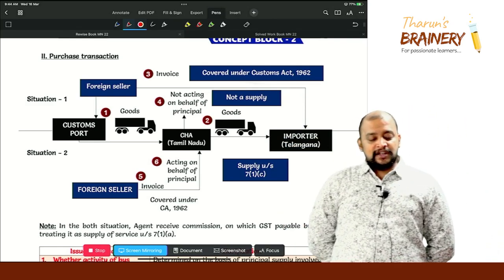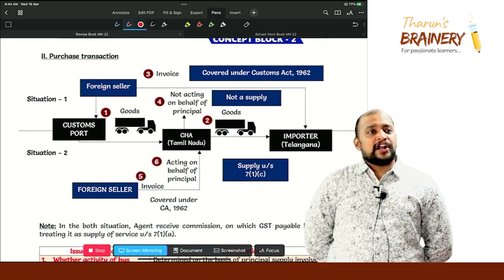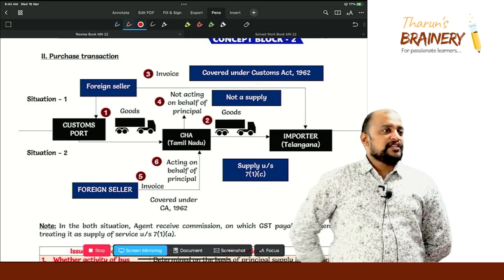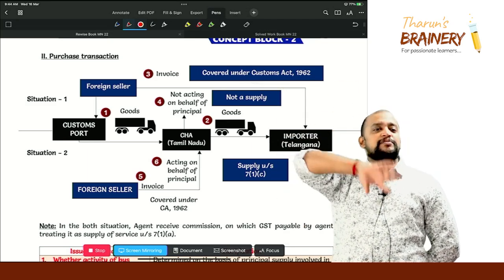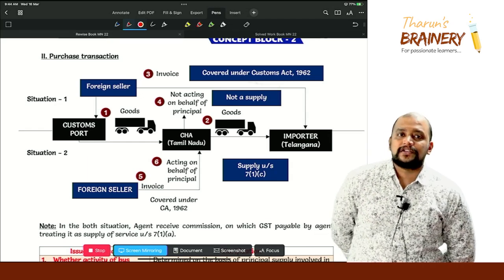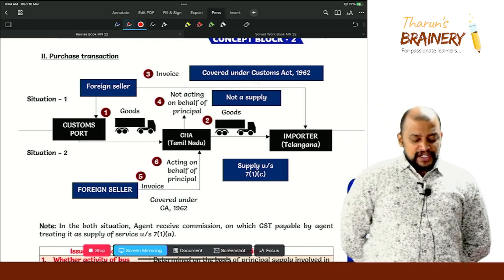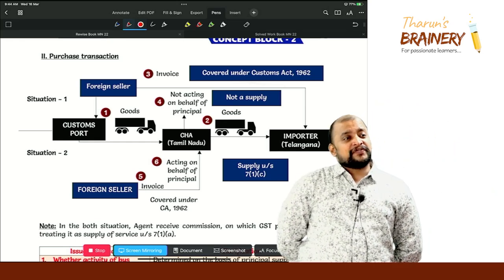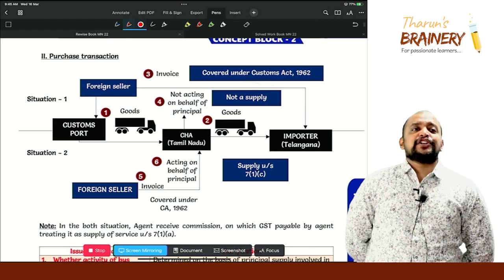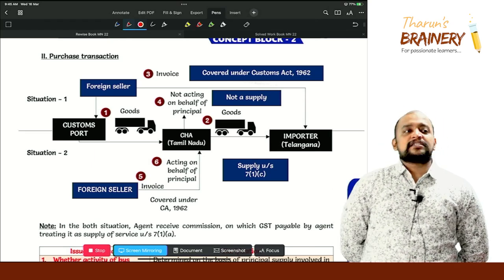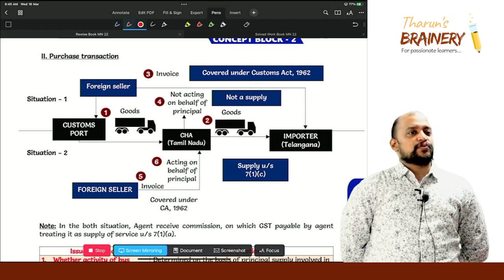So now when CHA is sending the goods to the importer, will it become supply or not a supply? Not a supply. There is only one supply, that is import of goods. That too covered under customs, not under GST. Correct or not? Then suppose the invoice of the foreign seller is in the name of CHA, so the customs house agent is not disclosing the importer, the customs house agent is doing the clearances in his name. Now in this case what will happen?